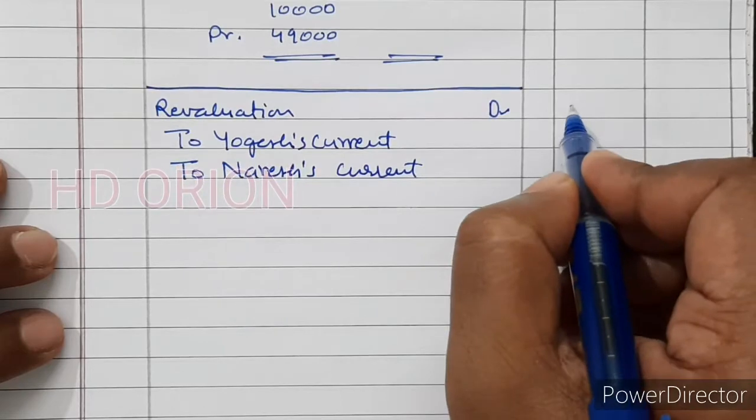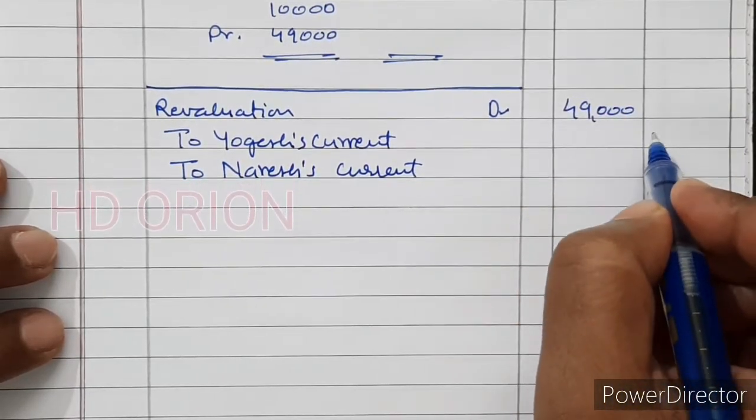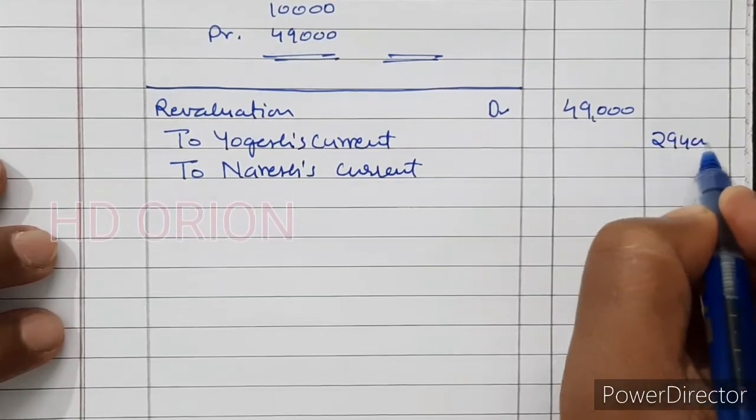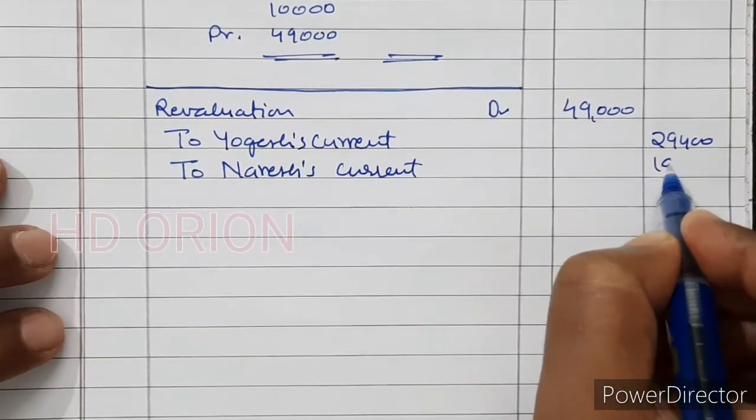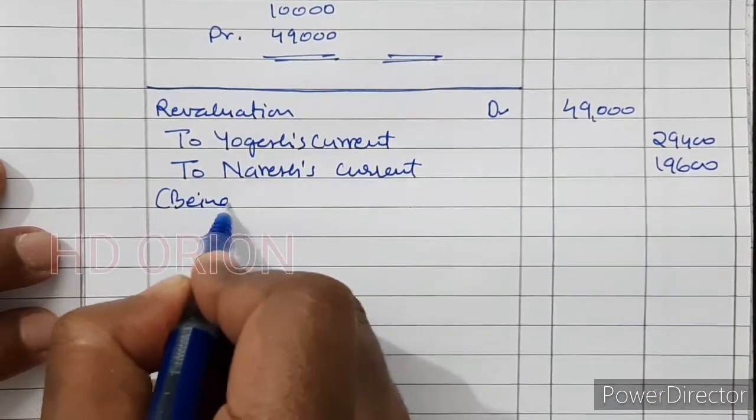So it is 49,000. When you break it, it will be 29,400 to first partner and 19,600 to second partner, being profit on revaluation.